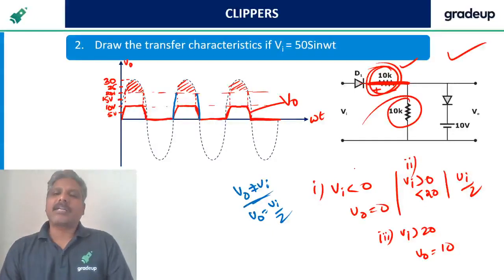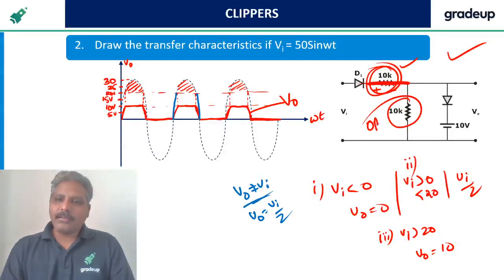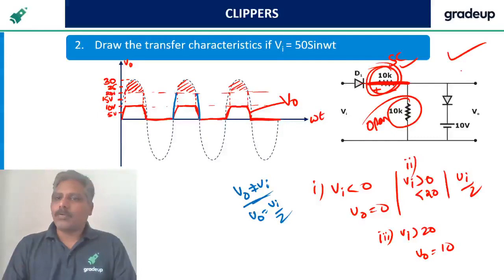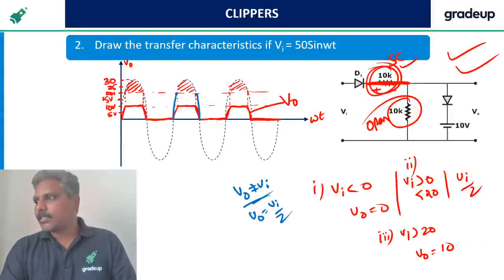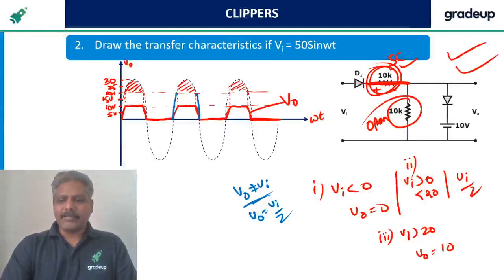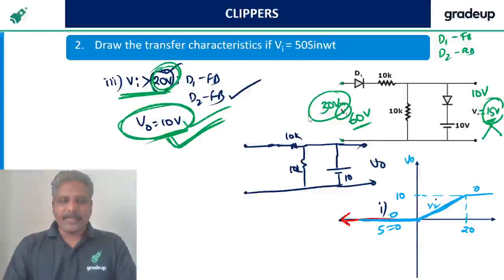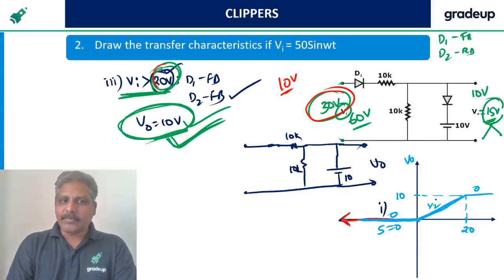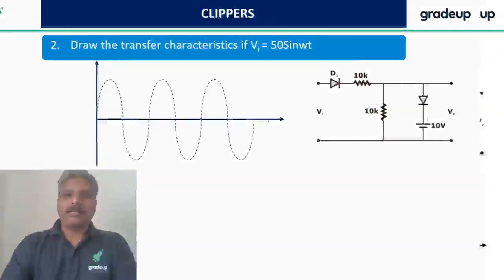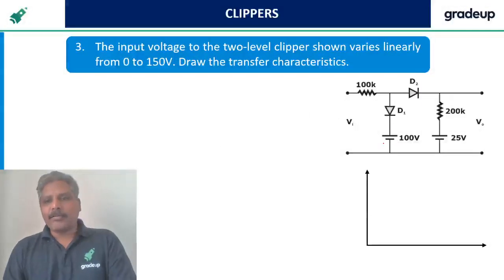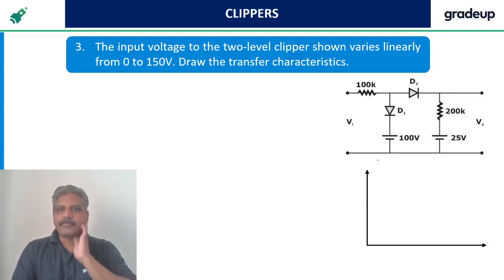If this resistor is open or this resistor is short, what you are saying is correct. Saurabh, whenever input is 30, output is going to be 10 volts. Why? Because input is greater than 20 volts, and 30 is greater than 20. Output is going to be 10 volts, right? That's what I said. Okay, let's do this, guys. But you have to respond to me.